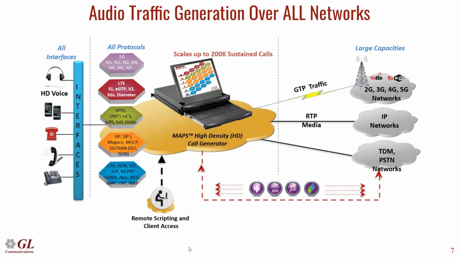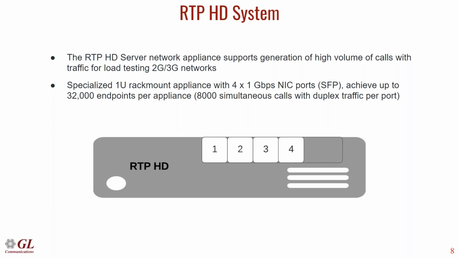With the MAPS, just a software-based solution, you are able to generate RTP sessions just using your computer's NIC. But there's a limitation to how many sessions can be supported. And this RTP-HD system that we're providing is using a specialized NIC that lets you generate up to 8,000 RTP sessions per NIC interface on the appliance. This appliance comes with 4 NICs. You'll see in this diagram here. Each NIC is capable of doing 8,000 calls. So you have 32,000 different endpoints that you can simulate from this one appliance here.